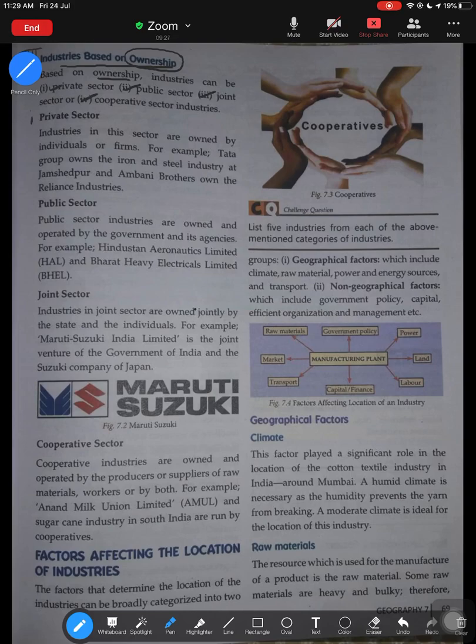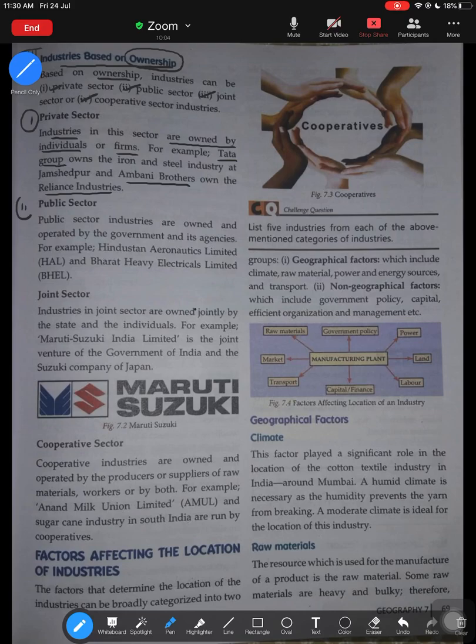So let us begin with private sector. We learned that private sector industries are owned by individuals or firms. And then we gave examples: the iron and steel industry owned by Tata Group, Reliance Industries owned by the Ambani Brothers. So industries which are owned privately by an individual or group of firms, without any government intervention, are known as private sector industries. You have to learn one example: Tata Iron and Steel Industry is a private sector, Reliance Industry is a private sector. There are many other private sector industries completely owned by individuals or firms.